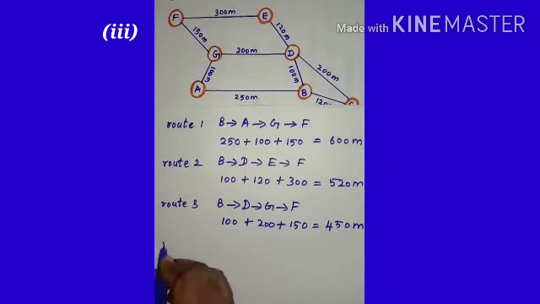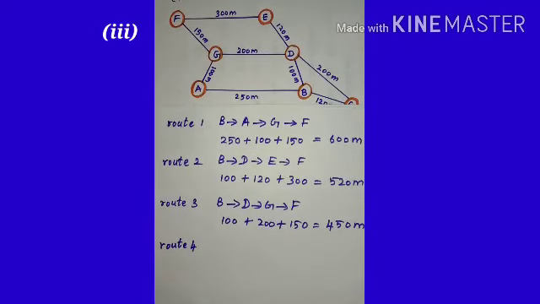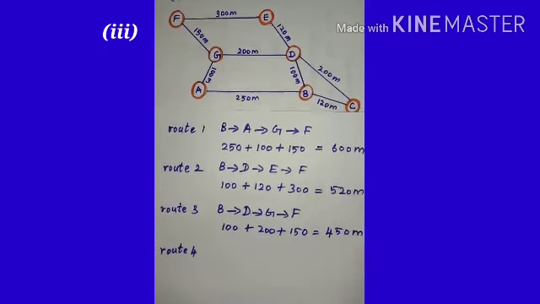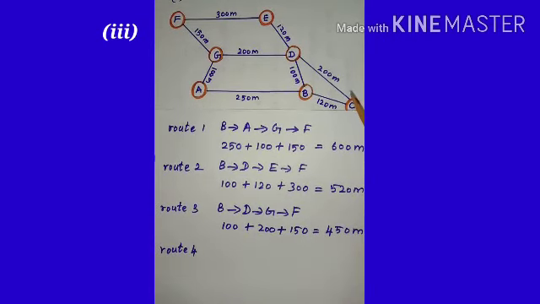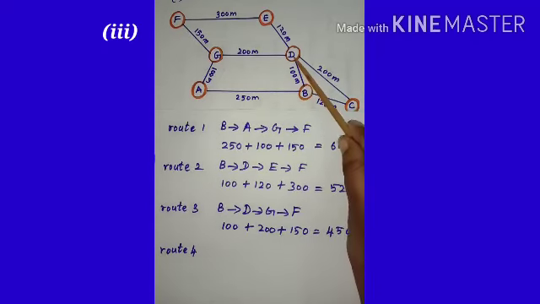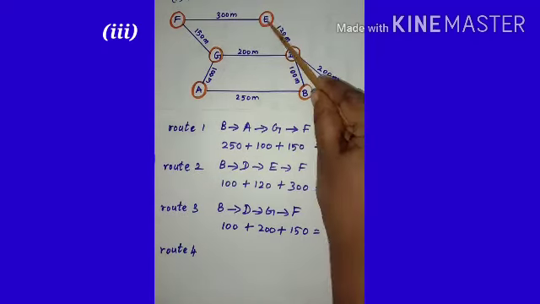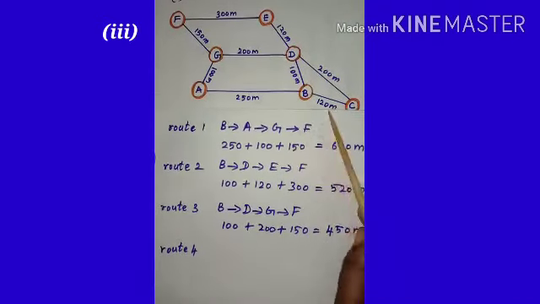So let us find the fourth route. So we can now see the figure. We can go through BC, CD, D to E, E to F, isn't it?